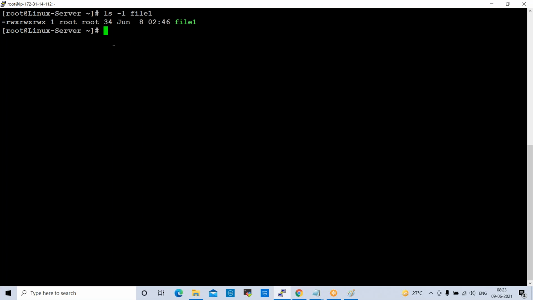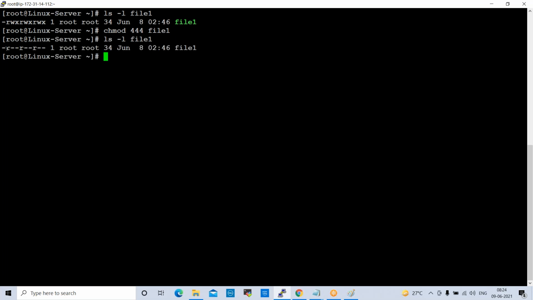Okay. So in this case, the command here is chmod space. Here I want to give read-only permissions for all the levels. Okay. 444 and file name, file1. Enter. Now if you check ls -l and file name, see here: user level read-only permissions, group level read-only permissions, others level read-only permissions.